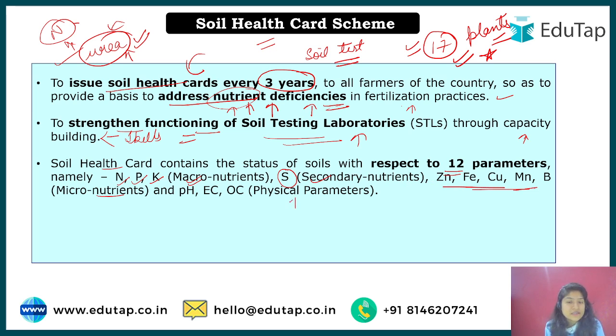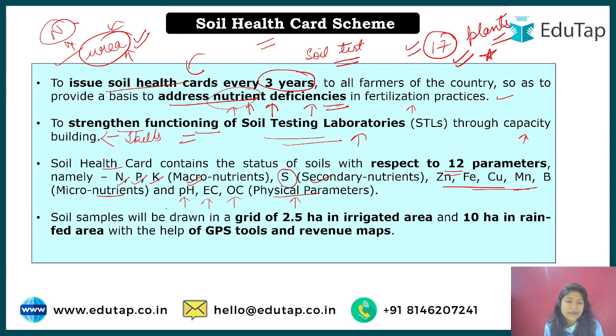And then there are also physical parameters of soil, for example pH, EC, and organic content. Everything will be taken care of, and then the soil health card will be made. And how will these samples be tested? For irrigated areas, where the farmer can irrigate the land, 2.5 hectares will be taken into consideration, while in rain fed areas, where the farmer is solely dependent on the rain, a 10 hectare region will be taken into consideration before testing the soil. And this will be done with GPS tools and all the maps available in that particular area.